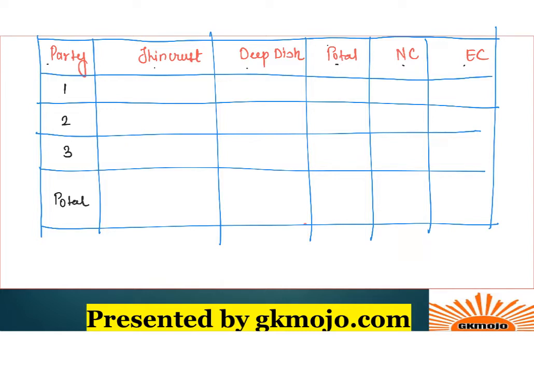So first and foremost thing, 800 is the total number of pizzas given to us, and the other information that we know is that in party 3 the total pizzas that are delivered are 70% of this 800, that is 560 pizzas. You can do that orally. And in party 1 and party 2, whatever is left is equally divided. So over here 240 are left, so 120 will be delivered over here and 120 will be delivered over here. So this was easy stuff.